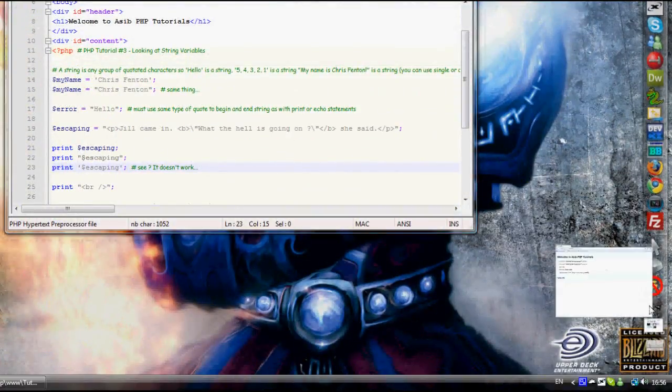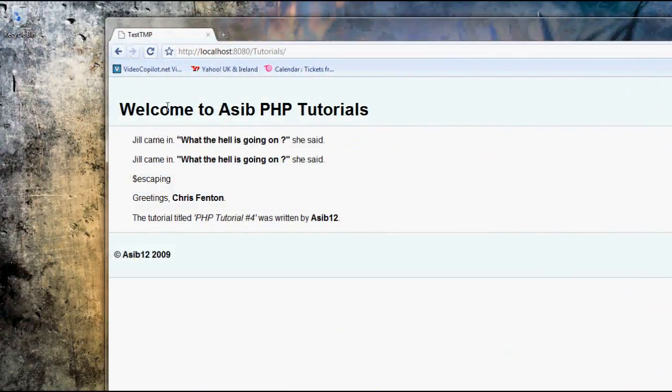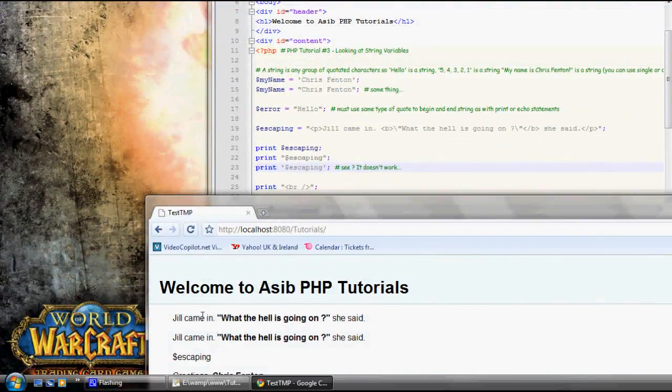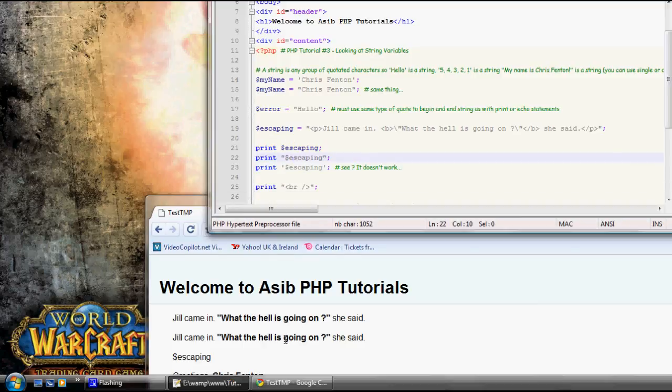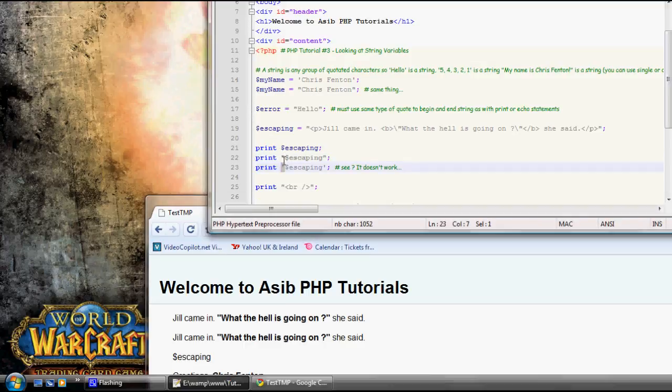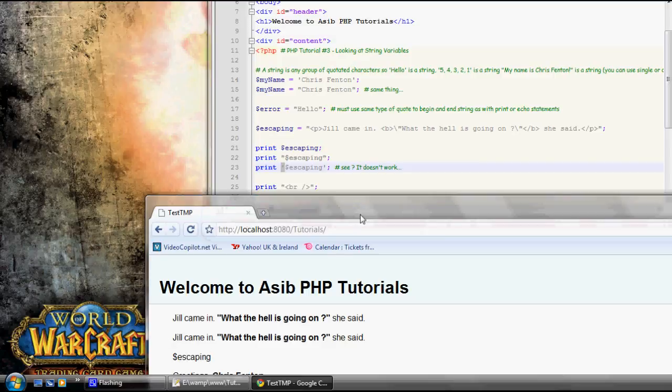So let's go ahead and see the result of this. The first two ways, outside of quotes and inside of double quotes, do exactly the same thing. But when it's inside single quotes, it just outputs the string literal.